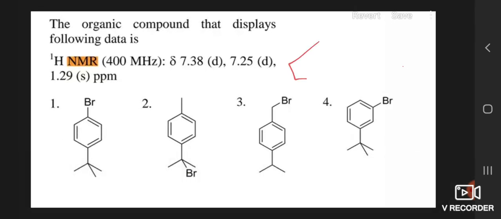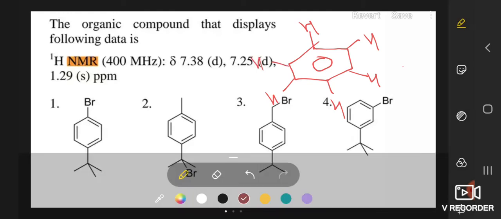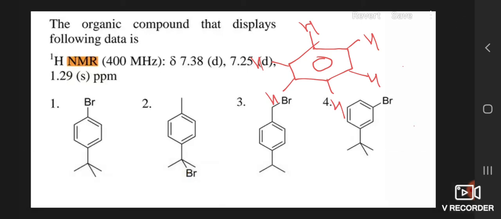That means when we consider a benzene ring, in the benzene ring there are 6 hydrogens. On every carbon there is a hydrogen. Okay, now first of all we have to add a plane.